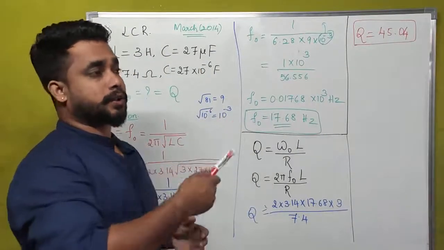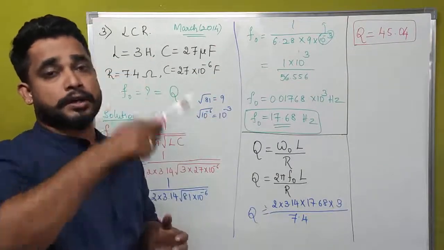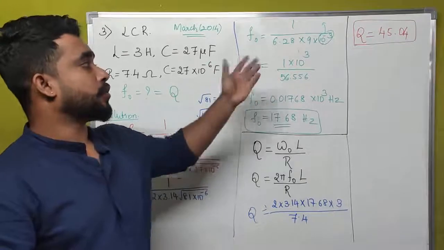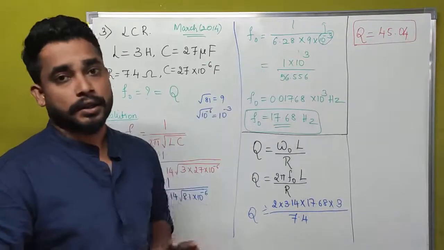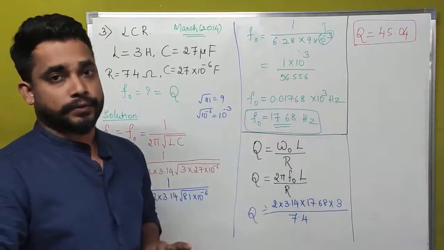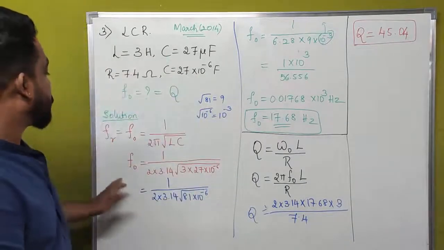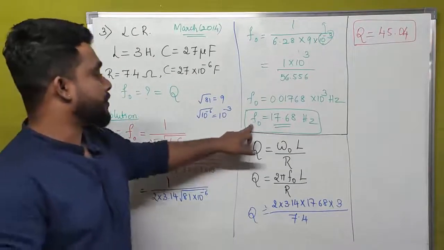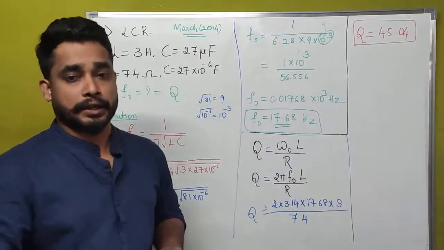The SI unit of frequency is hertz, divided by the SI unit of frequency, hertz. Hertz gets cancelled. So we don't get any SI unit for quality factor. Don't write anything in front of those answers. This is all about the solution for resonant frequency and the solution for quality factor of the equation.